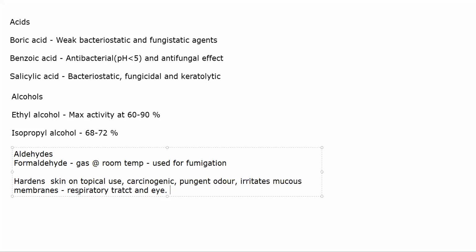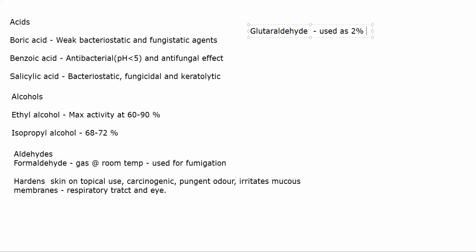Then we have glutaraldehyde. Glutaraldehyde is another aldehyde. Glutaraldehyde is generally used as a 2% solution. It is slightly better than formaldehyde because it will not cause as much irritation. This is bactericidal, sporocidal, fungicidal, and virucidal. So it has very broad coverage. It will affect all the main pathogens.